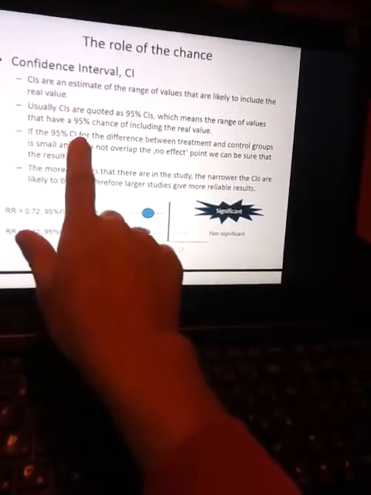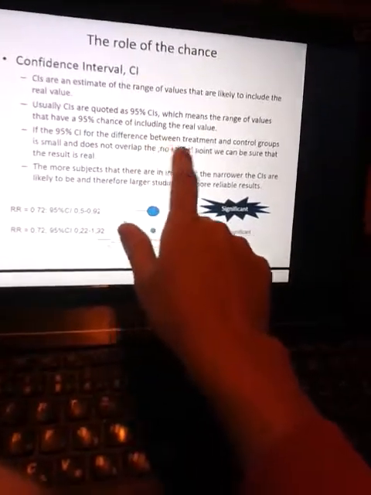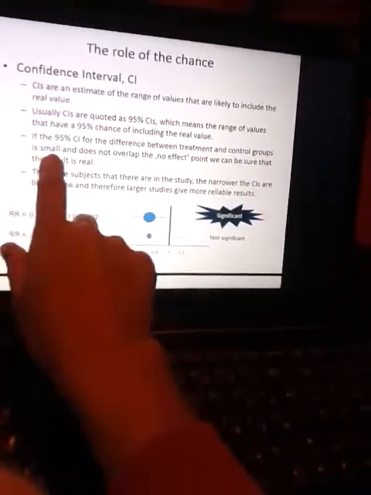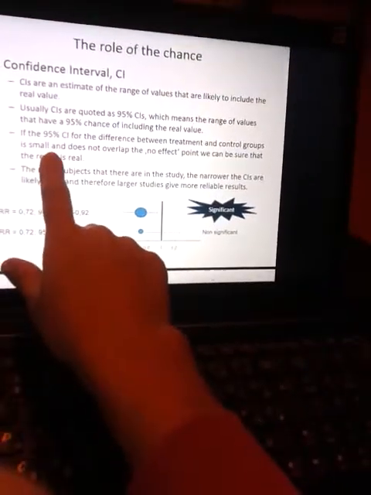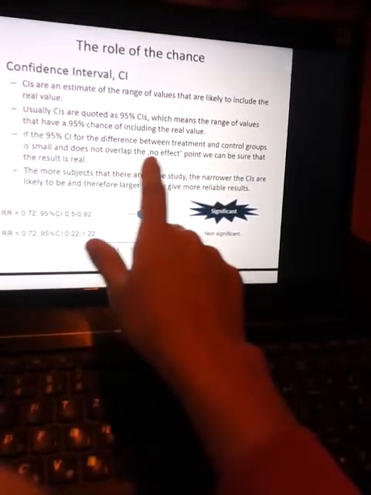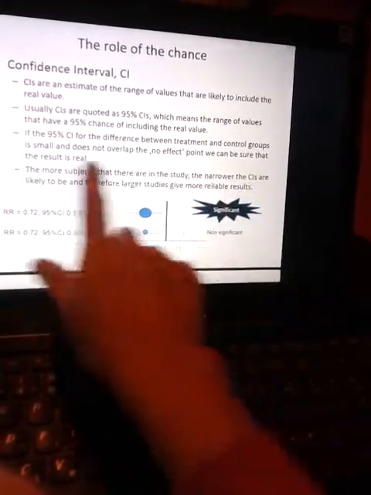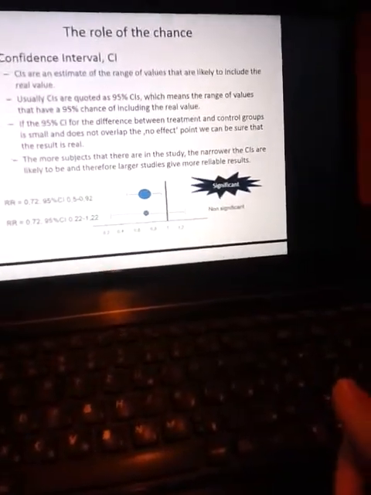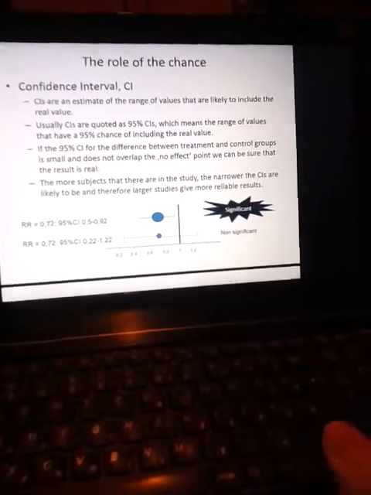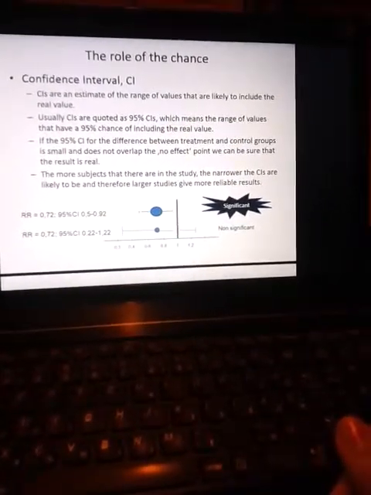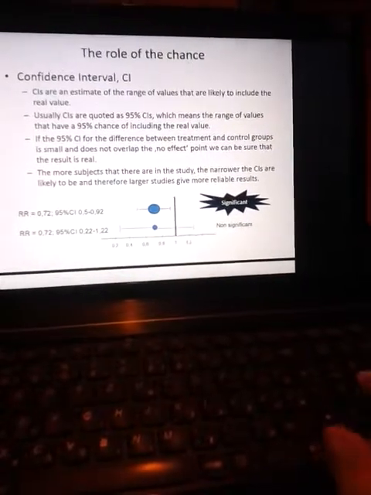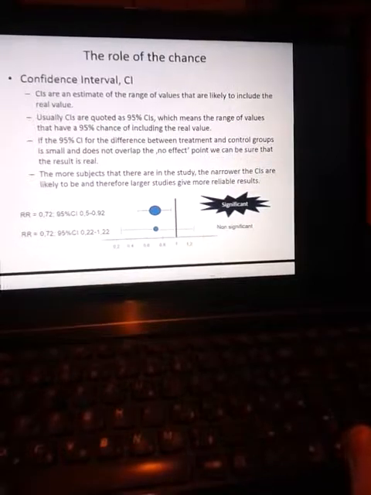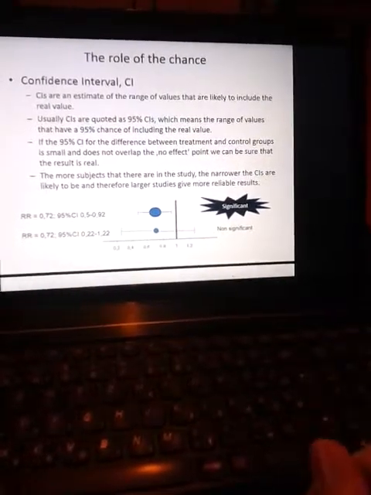If the 95% confidence interval for difference between treatment and control group is small، اگه این 95% کم باشه یعنی نرو تراپیوتیک باشه مثلا is small and those not overlap the no effect point we can be sure that the result is real. اون وقت ما میتونیم مطمئن باشیم که result is real. If the 95% confidence interval for difference between treatment and control group is small and does not overlap no effect point we can be sure that the result is real.